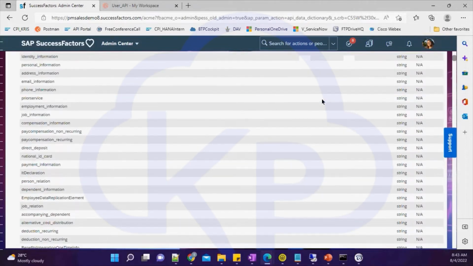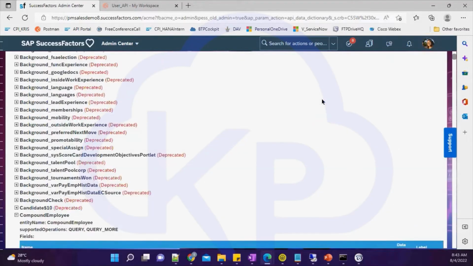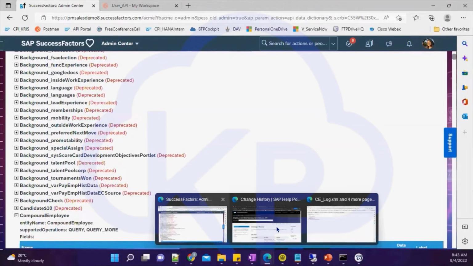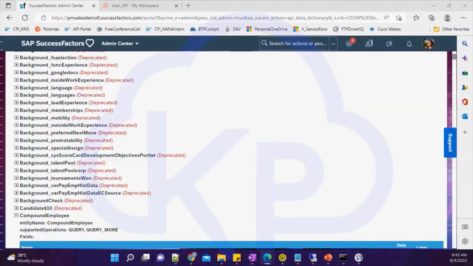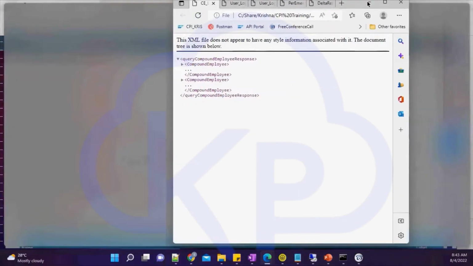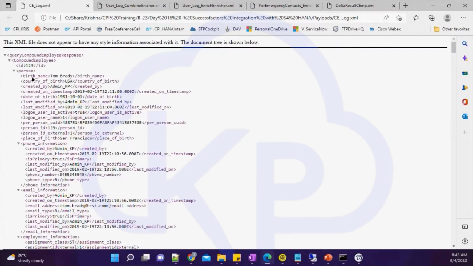Okay, so you can explore it. So what I would like to show you is the data itself. Okay, I should have saved it somewhere. Okay, cool. This is where. Okay, so your compound employee will look like this. So again, it's an XML structure.